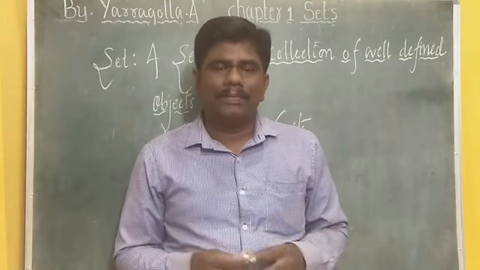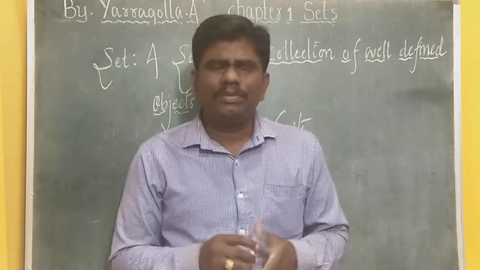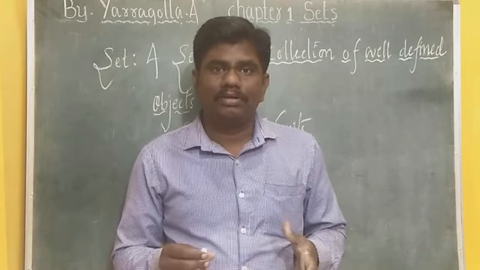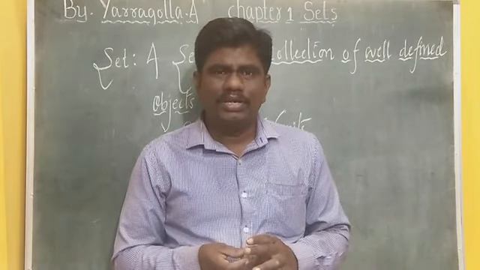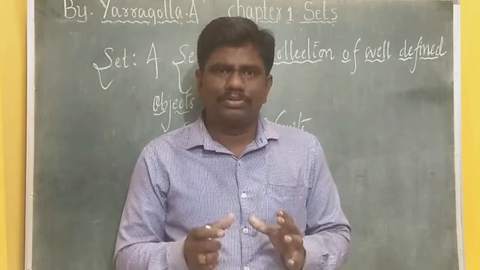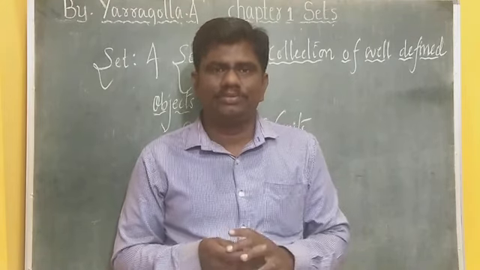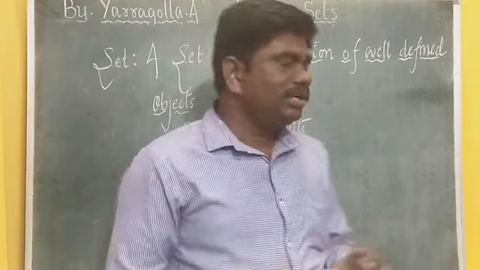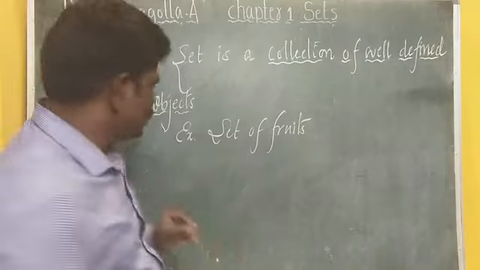Say for example, apple, mango, grapes, like this. If suddenly someone says table, now tell me whether that belongs to the set of fruits? No, right? Why? Because everybody knows what is a fruit. There is a particular definition for that. So a set of fruits means everybody should name only the fruits.